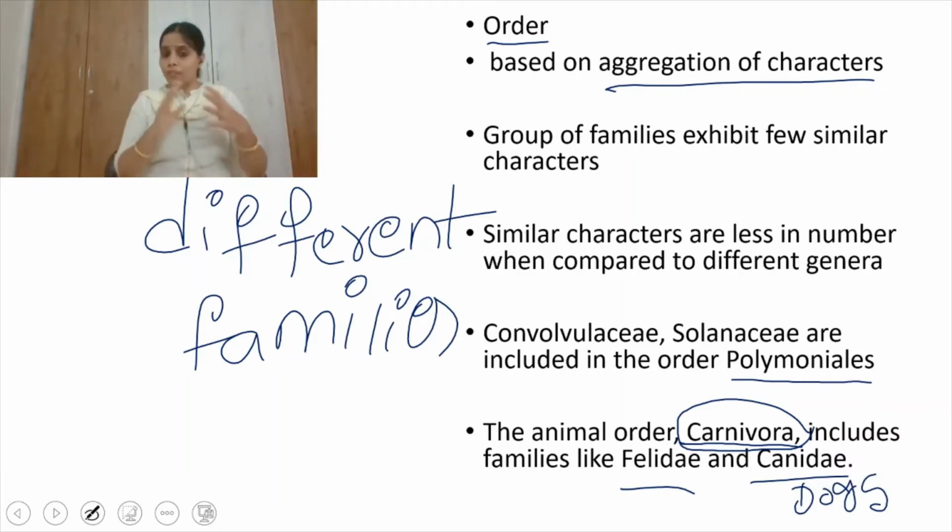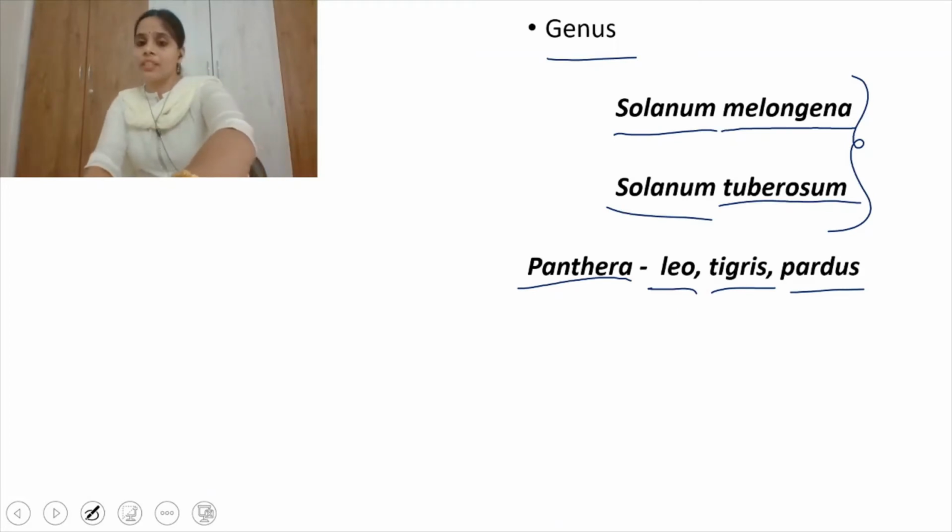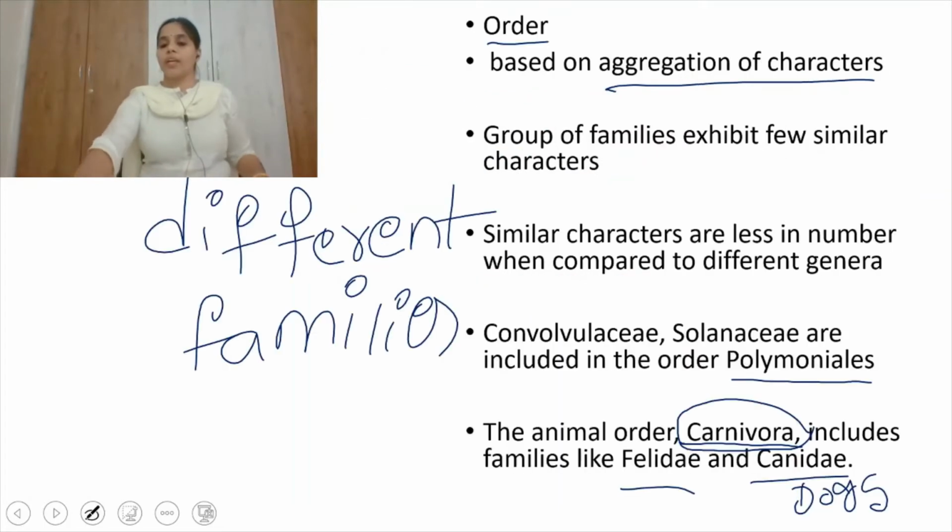If you observe the different genera, like Panthera, you have different species like Leo, Tigris, Pardus, and even cats, and if you observe the organisms individually, you find fewer similarities. But all these organisms share some common characteristics, and these characters are the aggregation, the combining of the characters they show. That's why they all come under one order.